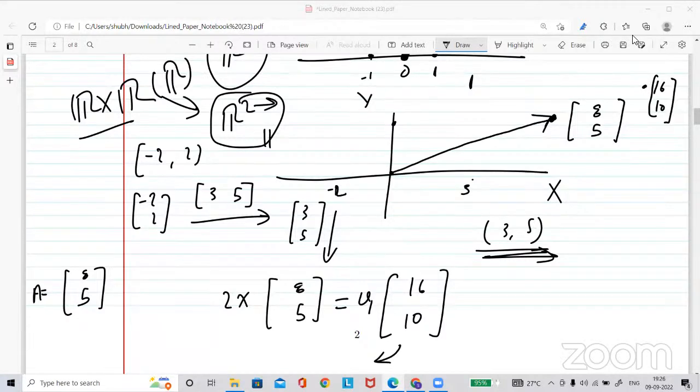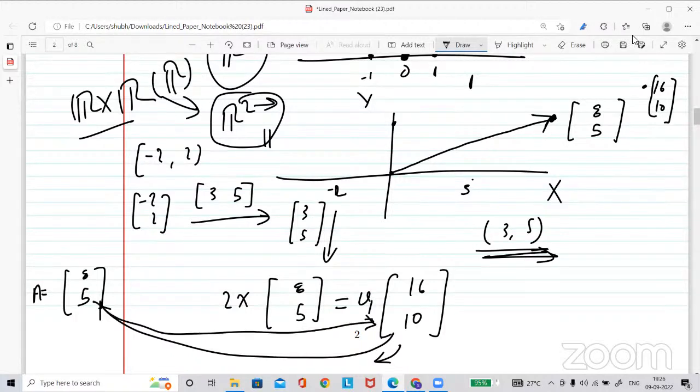Yeah, it is a scalar multiple of this vector. Now geometrically, after getting the scalar multiple, which is 16 and 10, how will it lie?